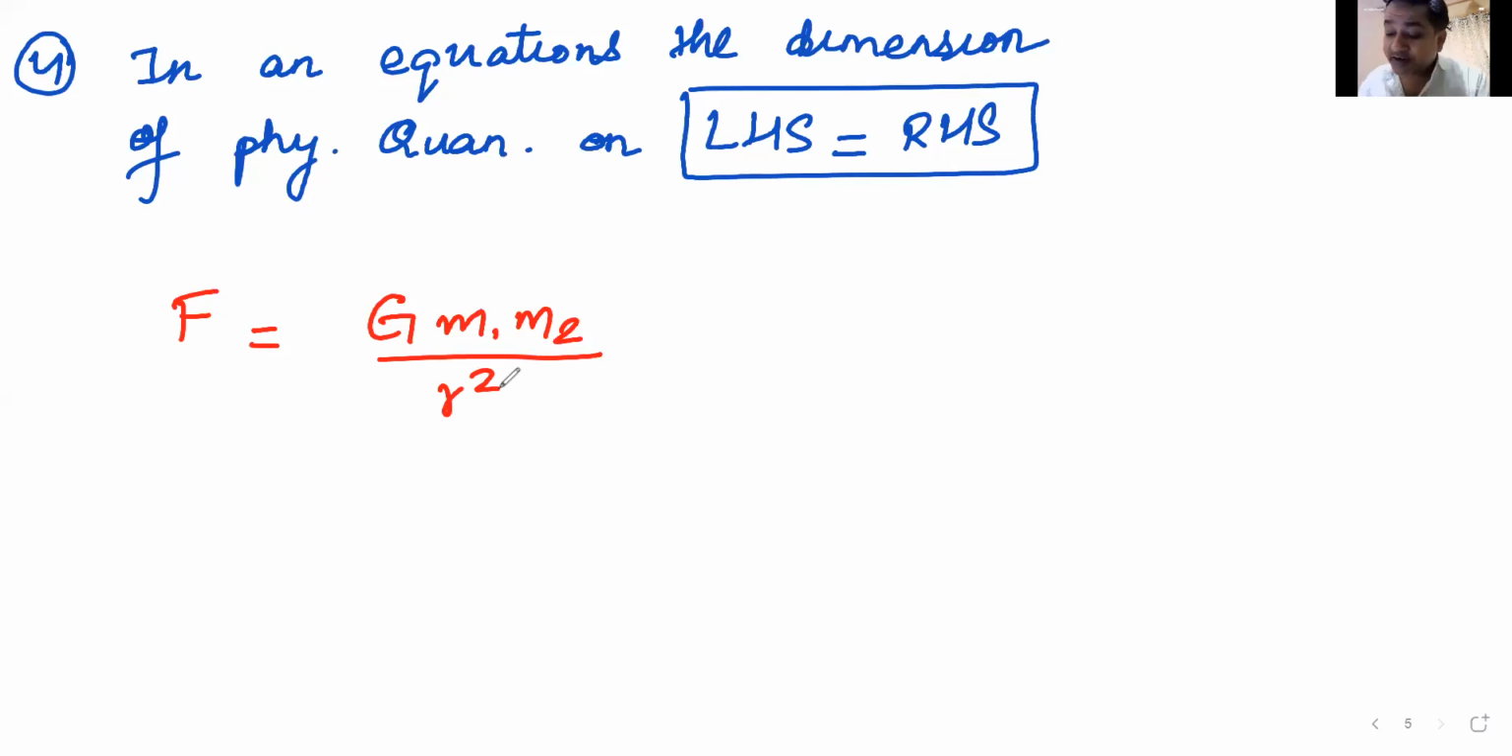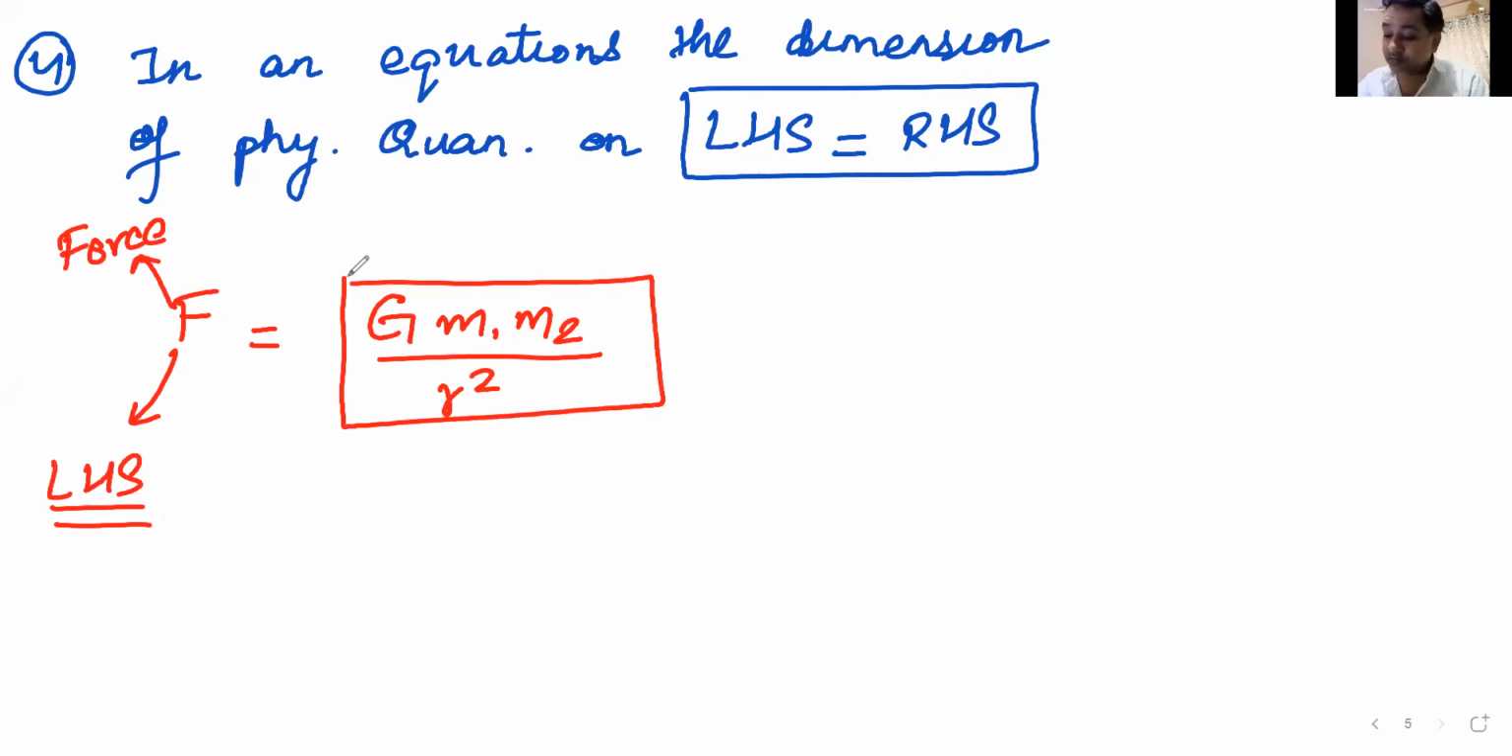Now, look at the left-hand side, look at the right-hand side. Very important. Simple problem. It makes us understand great concept. On left-hand side, we have force. So what should be the dimension of the right-hand side? It must be equal to the dimension of left-hand side. So this entire thing has to be force. The dimension must be same as the dimension of force. Am I clear? Yes, Anna.